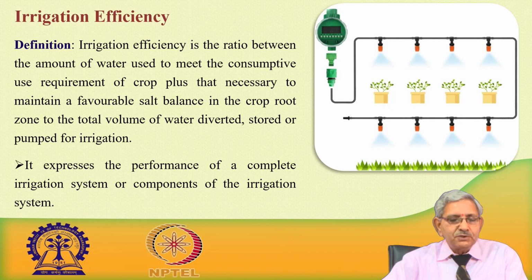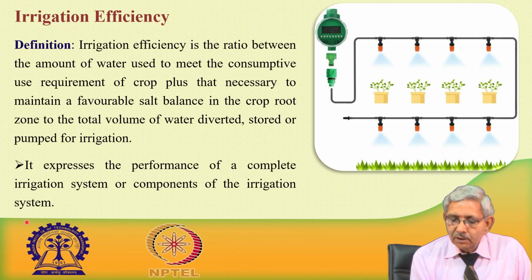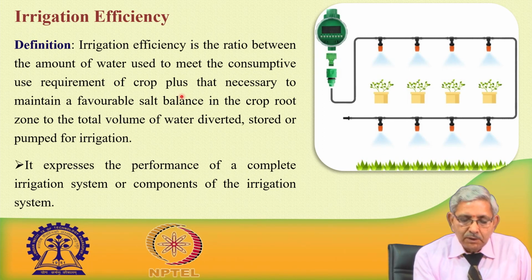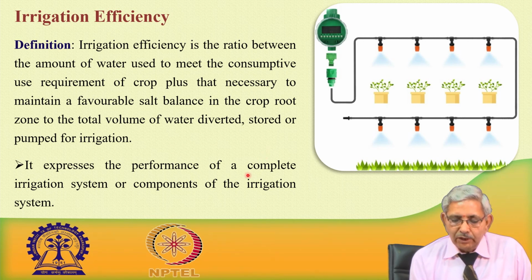Now, what is irrigation efficiency? Irrigation efficiency is the ratio between the amount of water used to meet the consumptive use requirement of the crop, plus that necessary to maintain a favorable salt balance in the crop root zone, to the total volume of water diverted, stored or supplied through a pumping system.